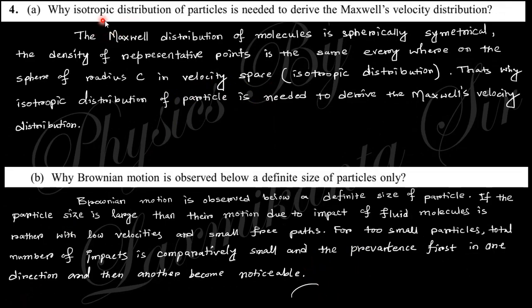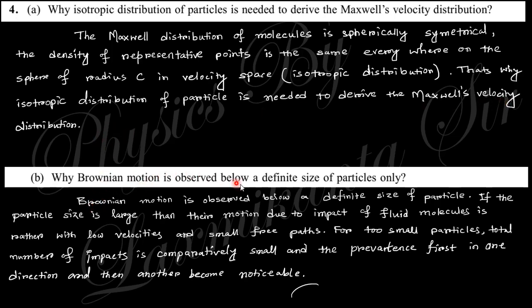Next question says, why is an isotropic distribution of particles needed to derive the Maxwell velocity distribution? Actually, the Maxwell velocity distribution of molecules is spherically symmetrical. The density of the representative points is the same everywhere on the sphere of radius c in velocity space, the isotropic distribution. That's why an isotropic distribution of the particles is needed to derive the Maxwell velocity distribution.